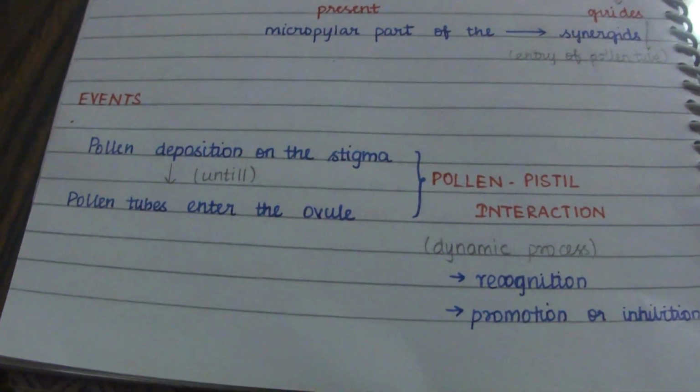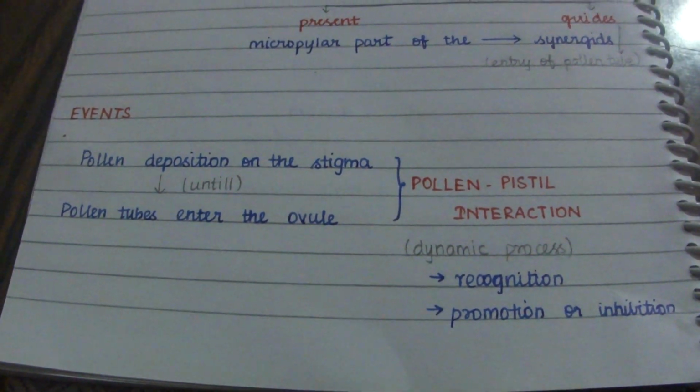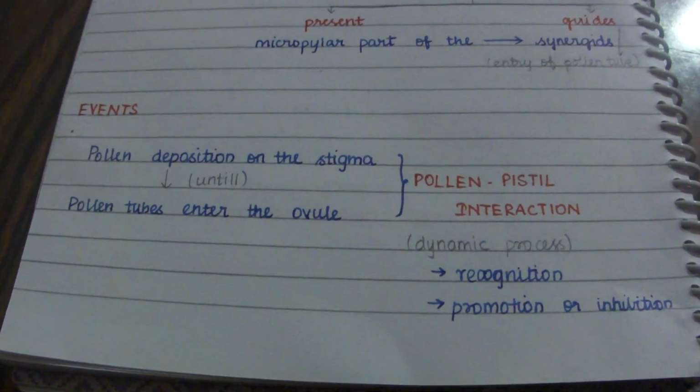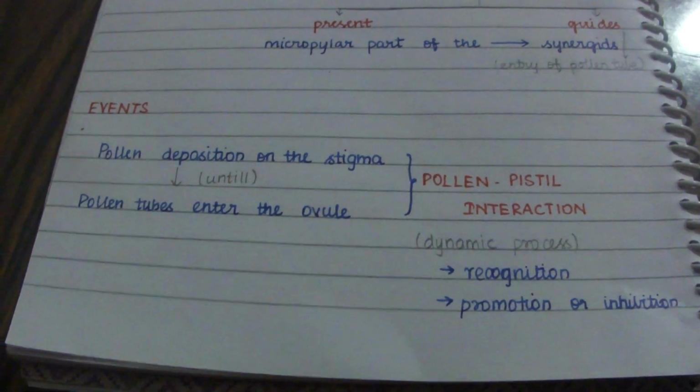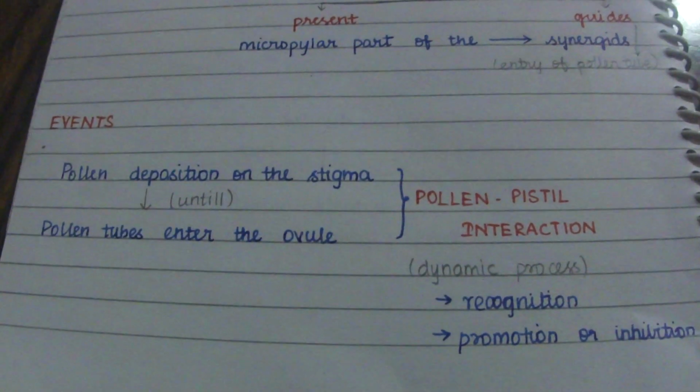So this pollen pistil interaction is a dynamic process which helps first in recognition. This recognition is followed by acceptance or rejection. So after recognition takes place, promotion or inhibition takes place.